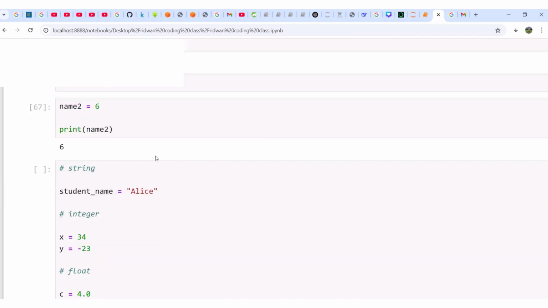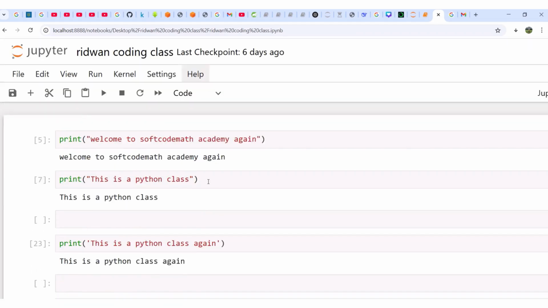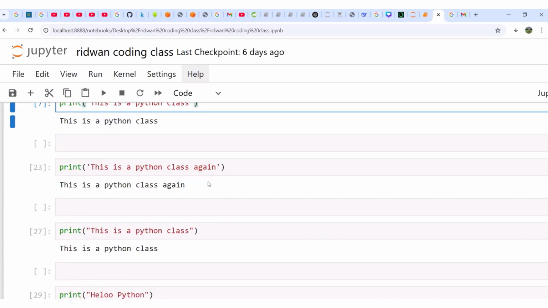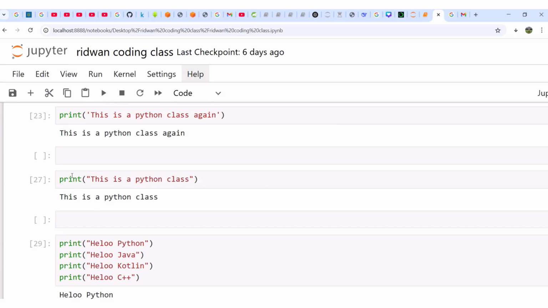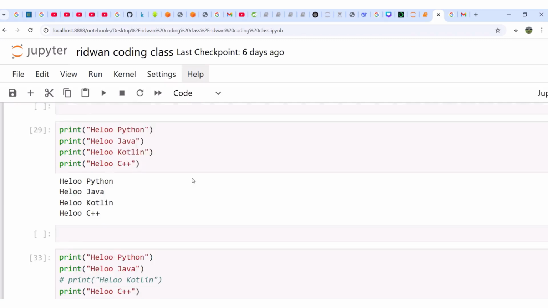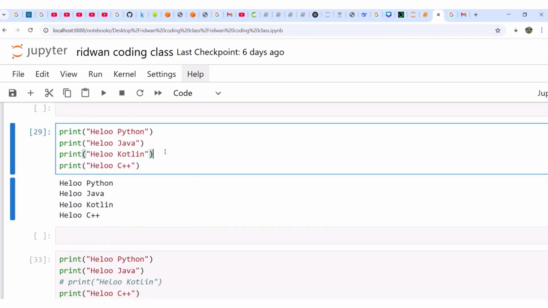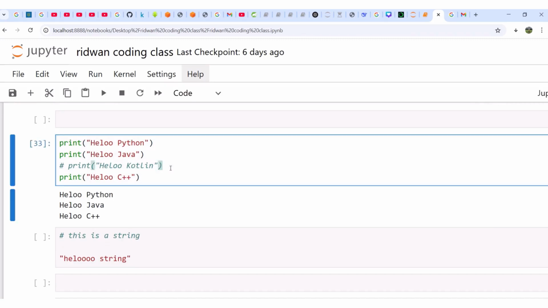Beautiful. Wow, everybody. What did we do today? We saw how we can print a statement in Python. We can use double quotation or single quotation, but you cannot use double from the beginning and end it with single. No, you have to be consistent. Then we can print more than one line of code inside the cell. And this is a single line comment. If you don't want a particular code to be executed, maybe you don't want to delete it, you can comment it out. The interpreter will not see it as code to be executed.